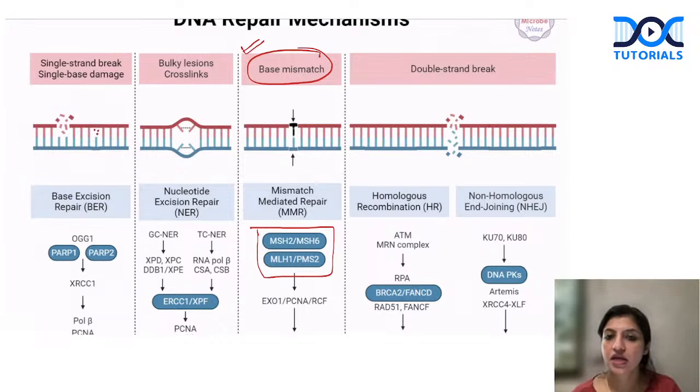Now, suppose there is adduct formation. Suppose adducts have formed, or cross-links have formed, like in UV rays, then it will be repaired by nucleotide excision repair. So nucleotide excision repair will be done whenever we have DNA adducts.